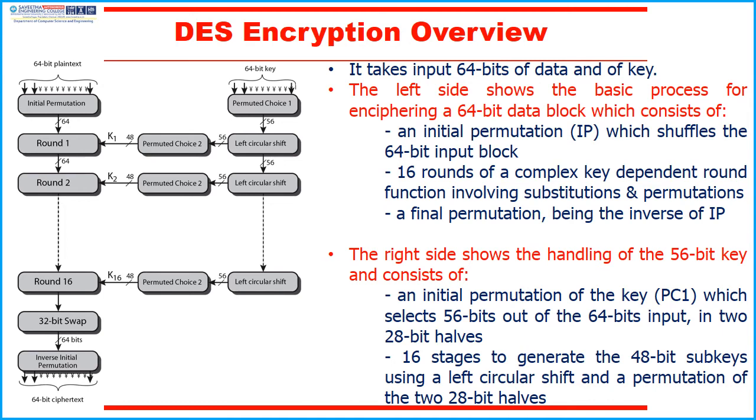The right side shows the handling of the 56-bit key and consists of an initial permutation of the key, PC1, which selects 56 bits out of the 64-bit input in two 28-bit halves. Next, it also consists of 16 stages to generate the 48-bit subkeys using a left circular shift and a permutation of the two 28-bit halves.